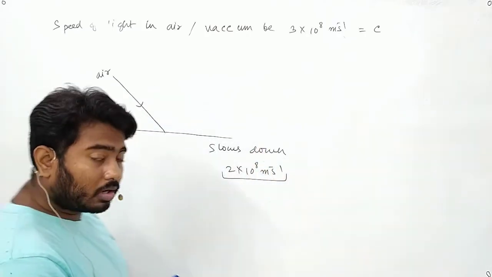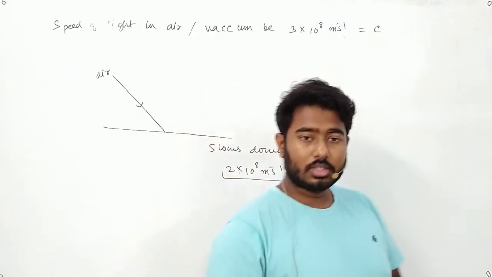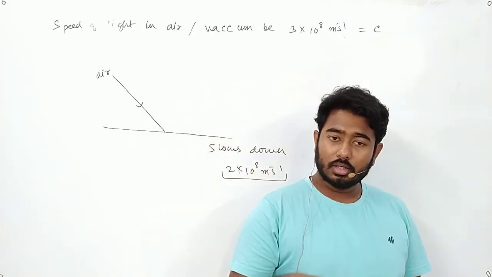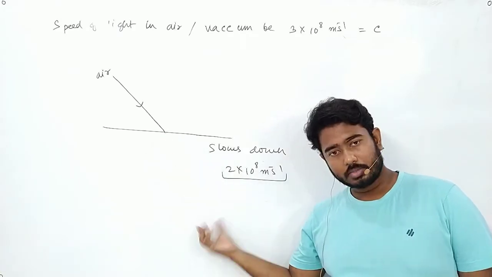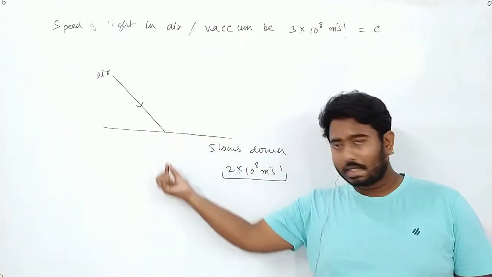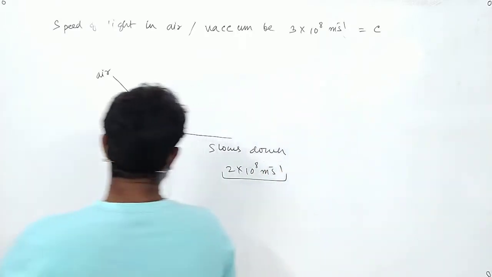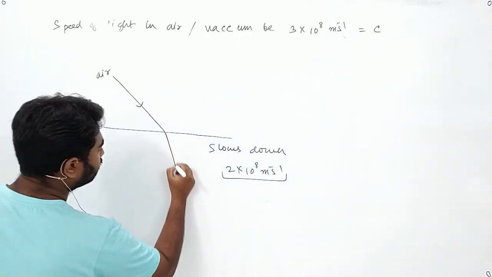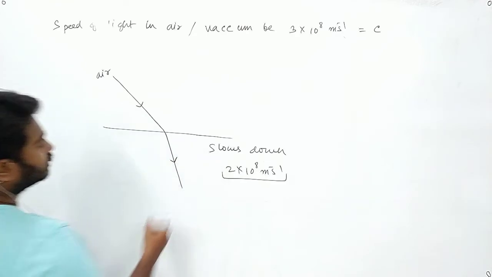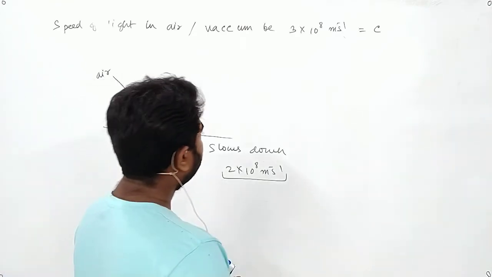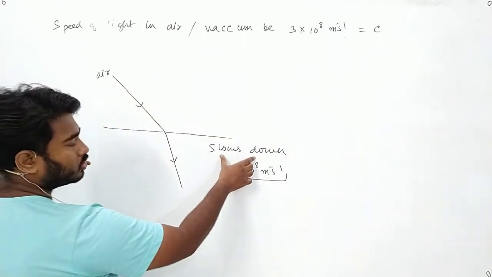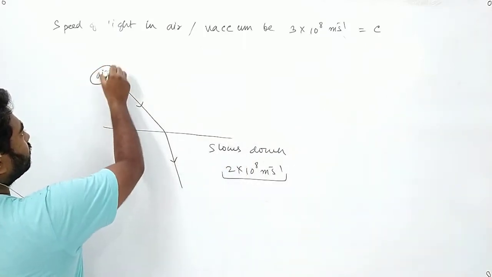Now when the speed of the light changes, the light will bend and move in some other direction. In this case the light slowed down because it is coming from air.